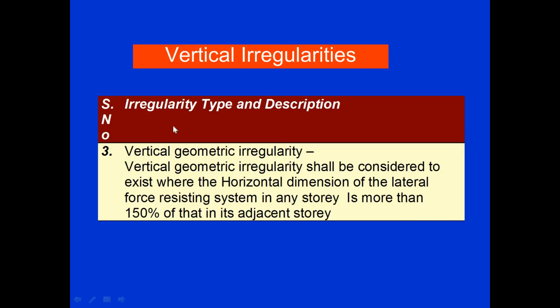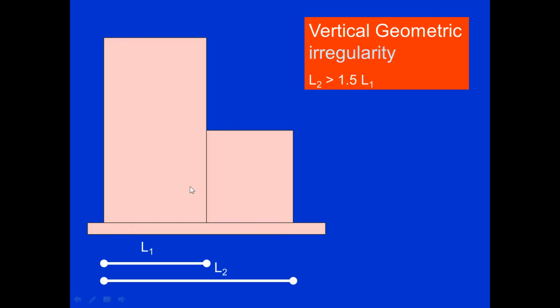Next is vertical geometric irregularity. Vertical geometry irregularity shall be considered to exist where the horizontal dimension of the lateral force resisting system in any story is more than 150% of that in its adjacent story. This is the example.